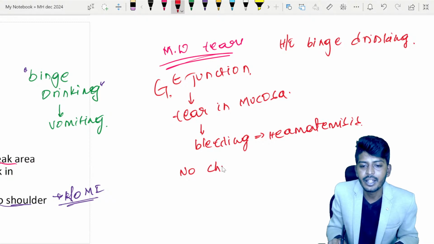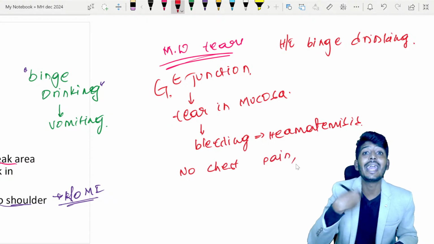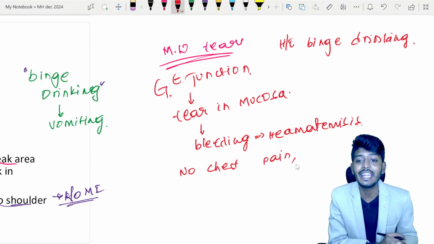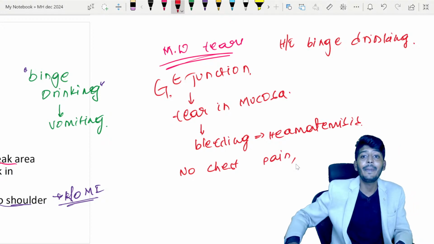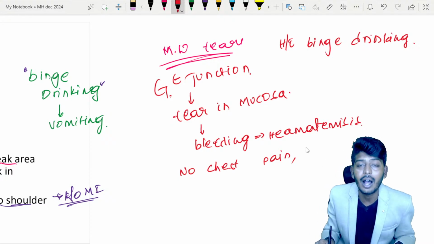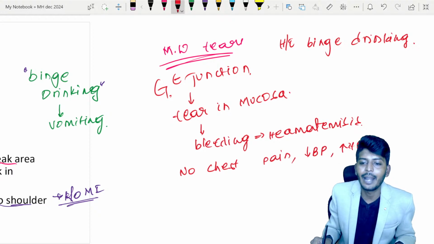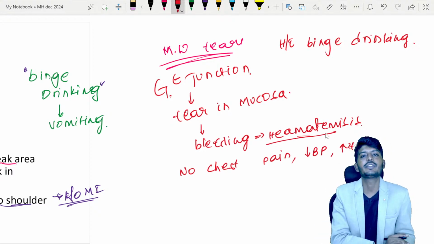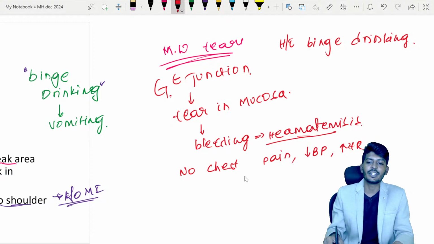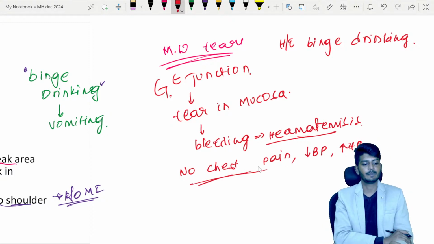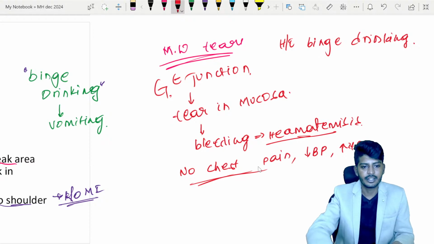Due to excessive bleeding again and again, there can be a decrease of BP, an increase of heart rate, and blood in the vomiting. All are suggestive of Mallory-Weiss, but no chest pain. So don't get confused. Okay sir, understood?